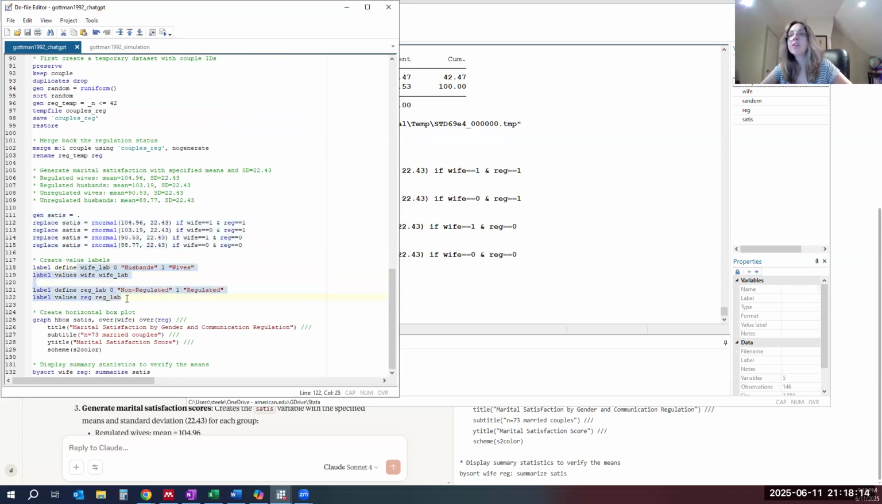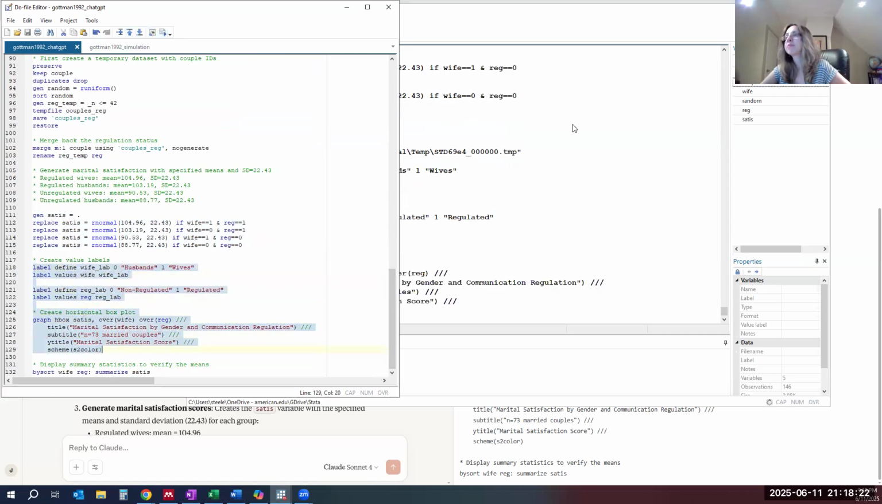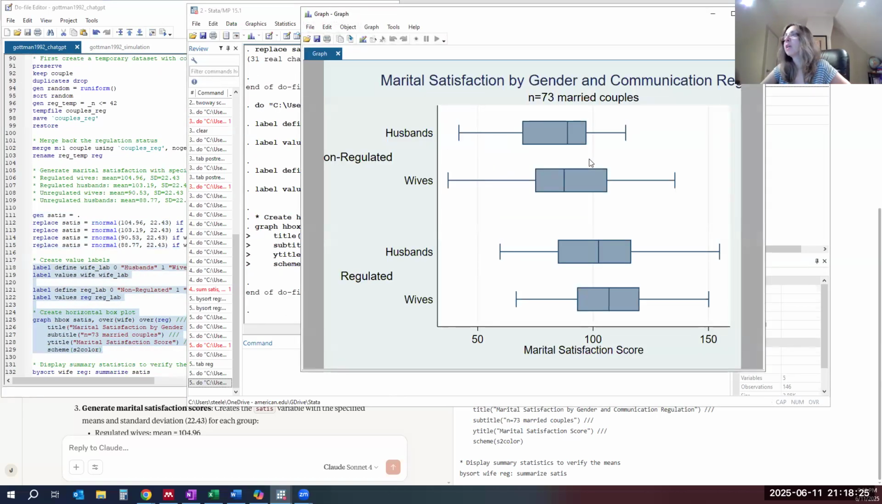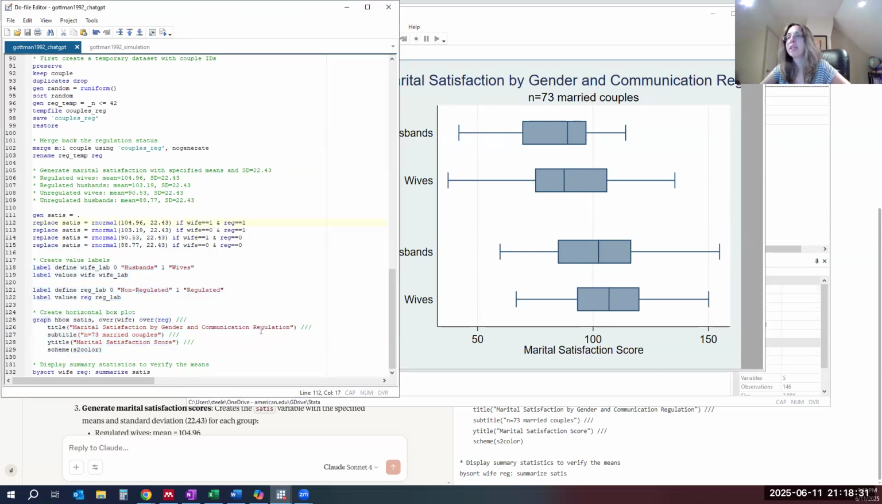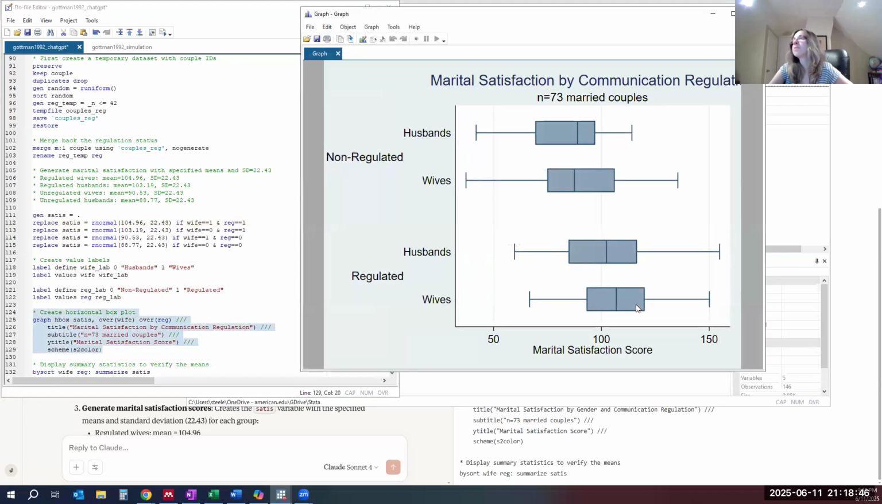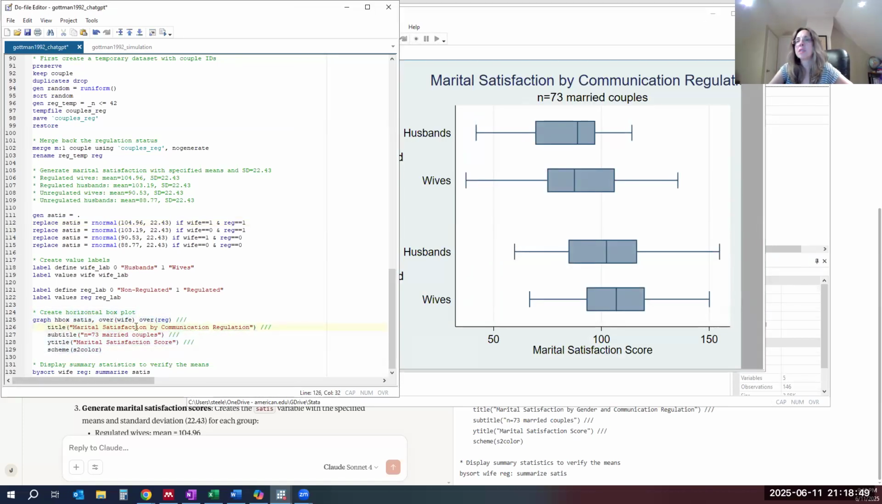And then it's going to create the value labels and assign them. Then it's going to create the box plots. Wow. The only problem is that its title is running off the line. Its title is too long. Marital satisfaction by gender and communication regulation. If I just say marital satisfaction by communication regulation, it might fit. Let's try. No, it still runs off. Let's just get rid of the word marital. Okay.